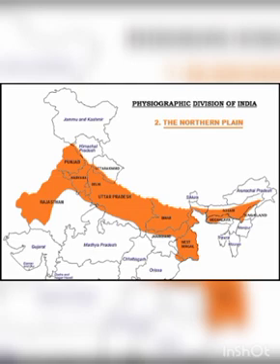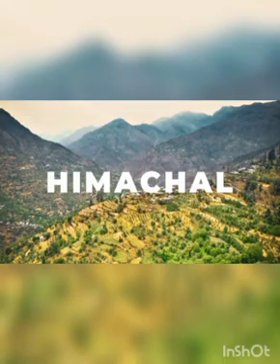Now we study the northern plains. What are the northern plains? Now listen. The second division is the northern plains. These northern plains are located in the south of the Himalayas. First we studied the Himalayas on the northern side, then the second division, the northern plains, located to the south of the Himalayas.